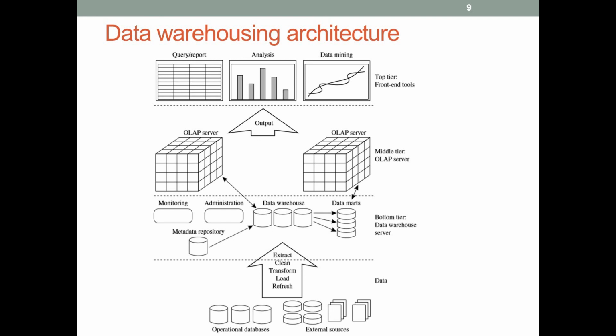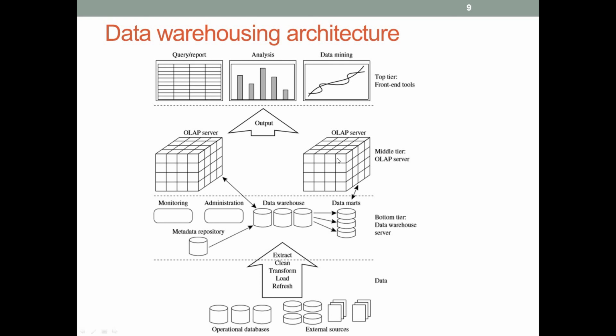A data mart is a smaller version of a data warehouse; it stores the information of specific subjects or departments. There may be separate data marts for sales data and marketing data, and they satisfy only certain users. So this bottom layer may include the enterprise data warehouse or the data marts.